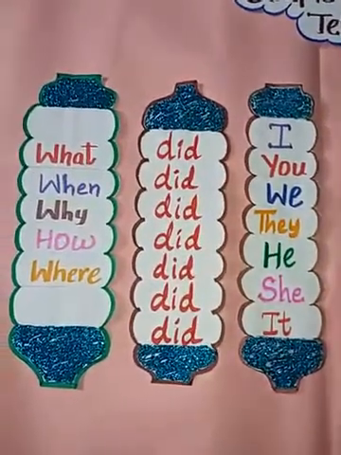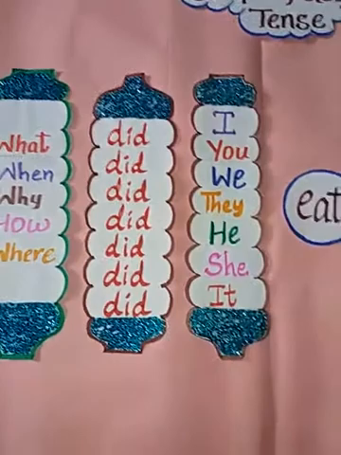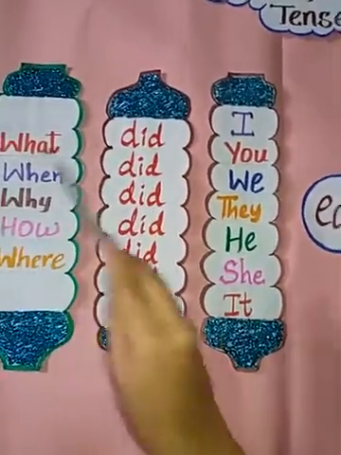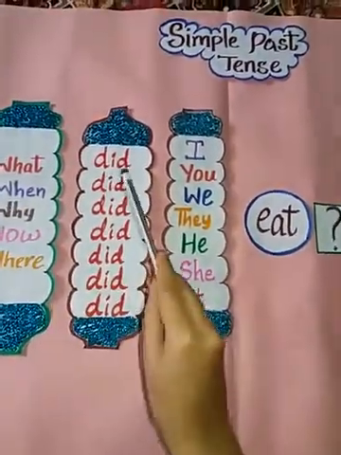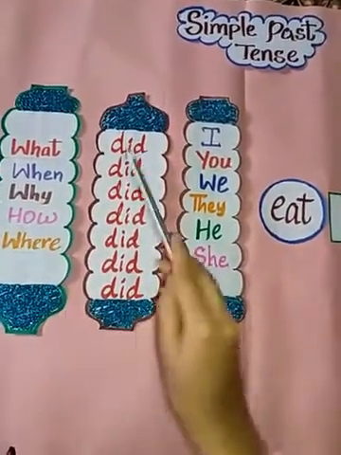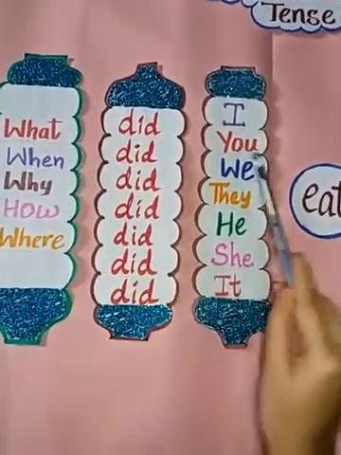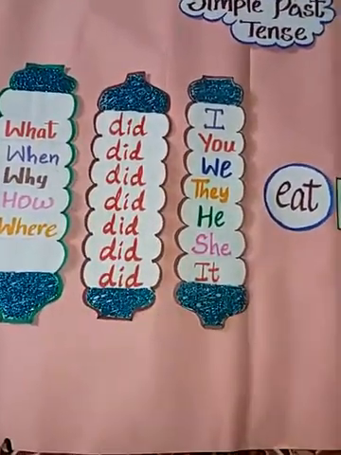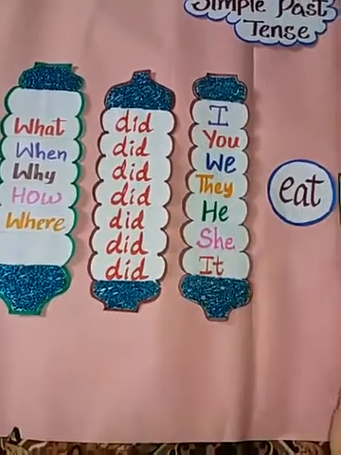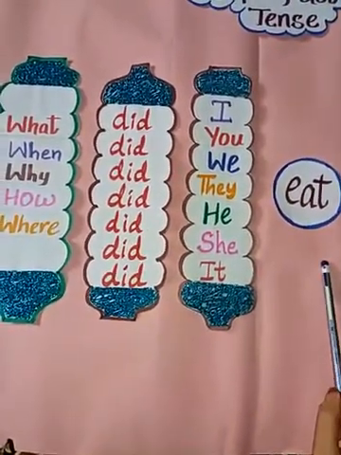Next one is the WH question words. So let us see the sentence formation. What did I eat? When did I eat? Why did I eat? How did I eat? And where did I eat? What did you eat? When did you eat? Why did you eat? How did you eat? And where did you eat?